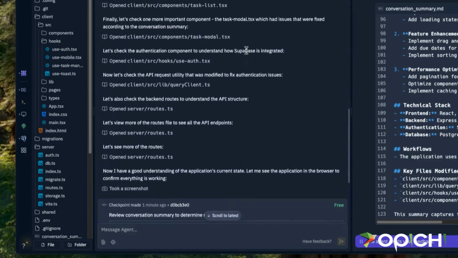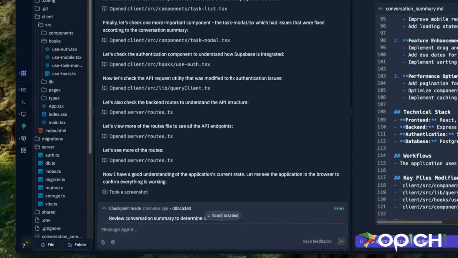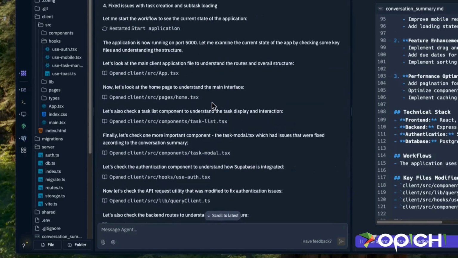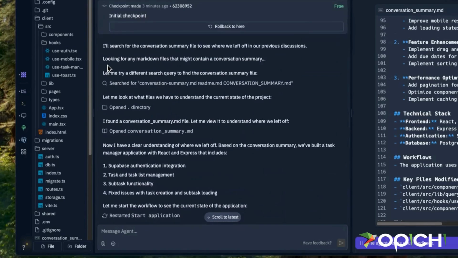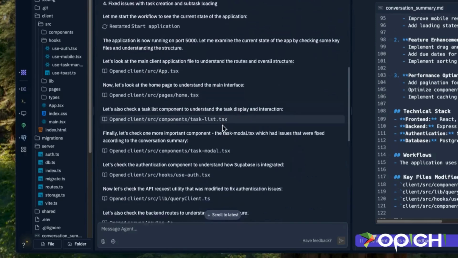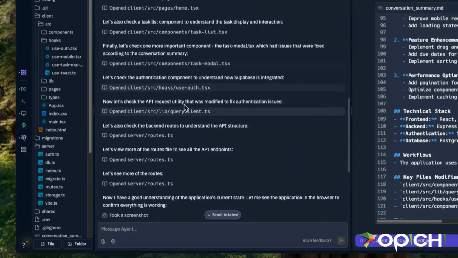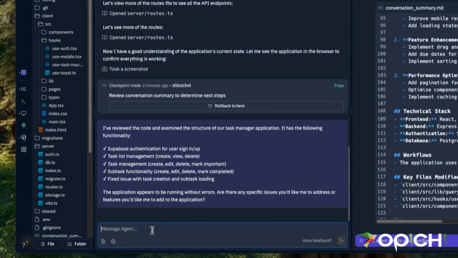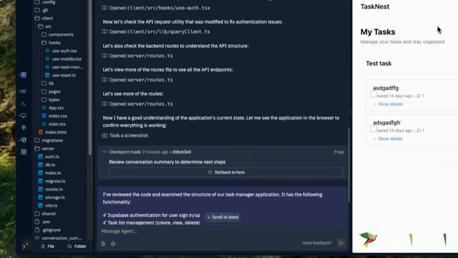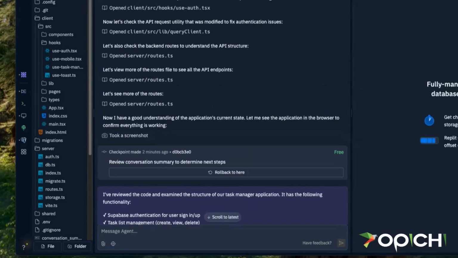And if you see here, because we had this long conversation summary, we got it to actually look through the entire application. So it read all sorts of pieces about the application, and this loaded in a bunch of context. So now if we want to start making changes, we could basically just go in and start making an adjustment to this application. So that's how you create a nice memory to move from project to project.